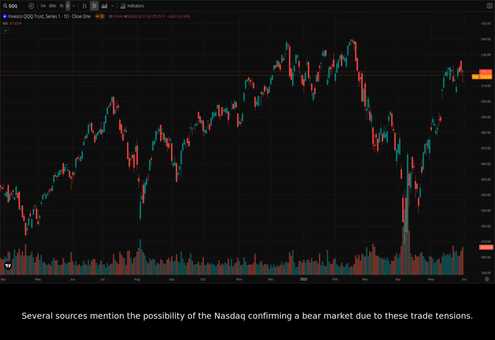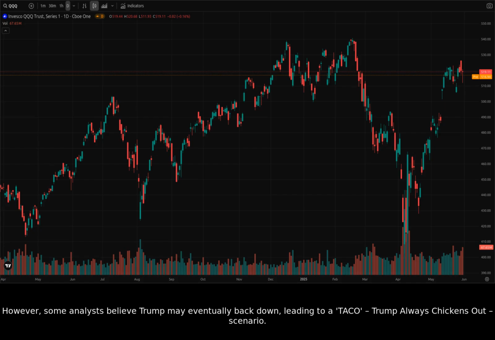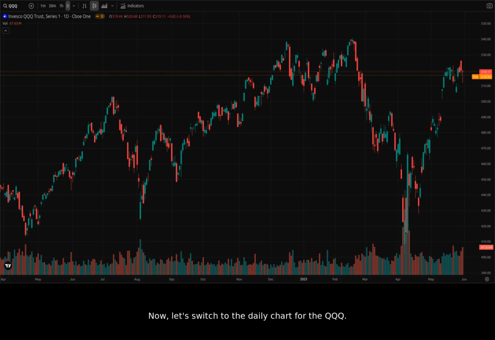Several sources mention the possibility of the Nasdaq confirming a bear market due to these trade tensions. However, some analysts believe Trump may eventually back down, leading to a "TACO" (Trump Always Chickens Out) scenario. Other news suggests that European equities are outperforming the S&P 500 due to the U.S.-China trade war impacting U.S. markets. Now, let's switch to the daily chart for the QQQ.